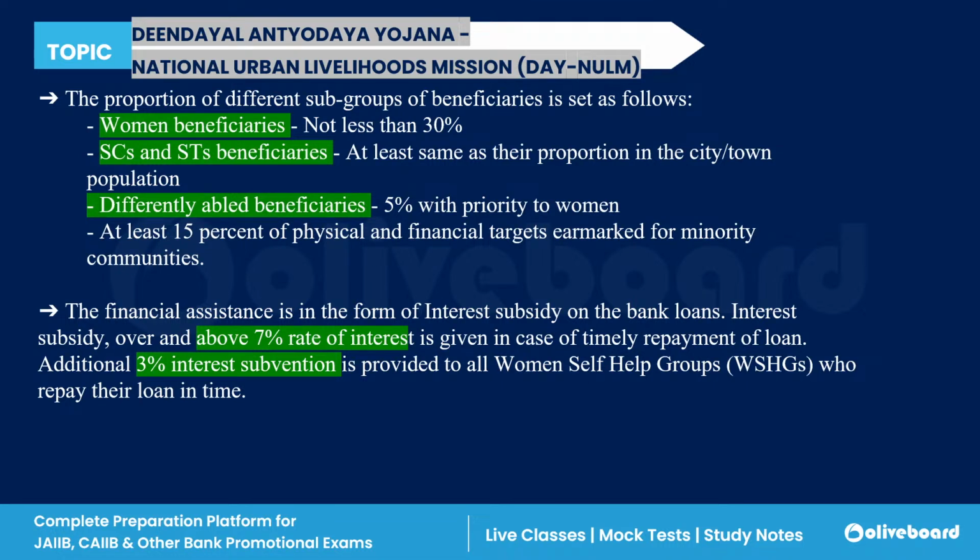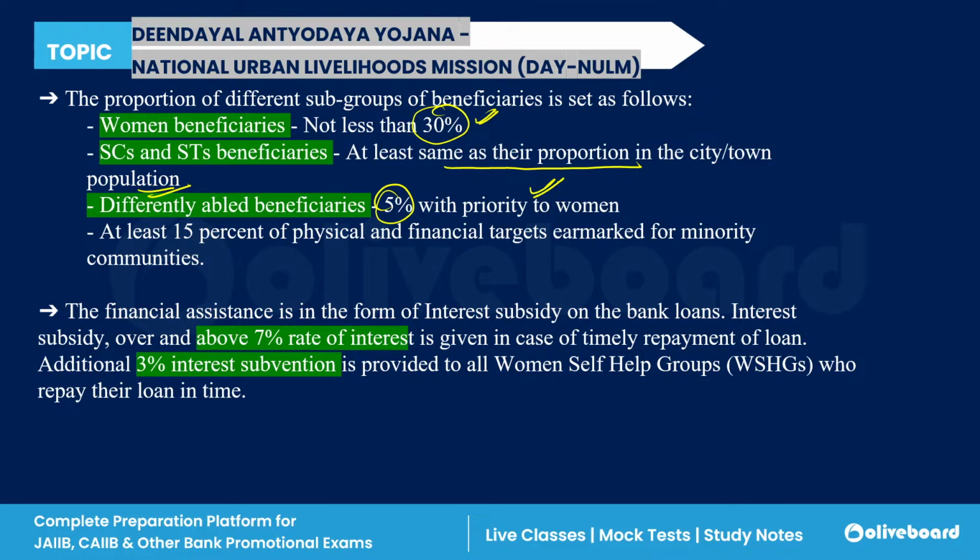Women beneficiaries, not less than 30%. SC and ST beneficiaries, it should be at least at the same proportion as in the city and town, right? Differently abled beneficiaries, 5% with priority to women. And 15% of physical and financial targets earmarked for minorities, right?